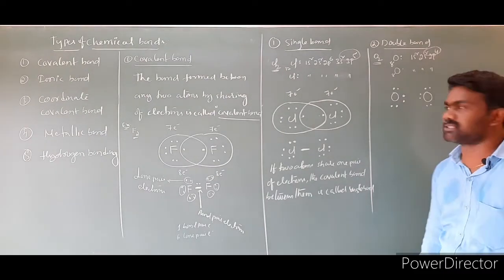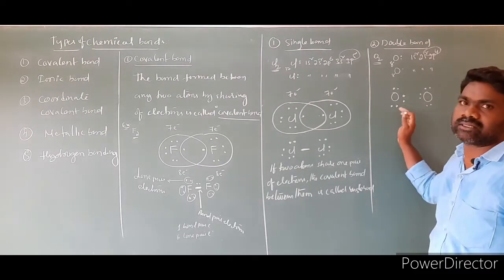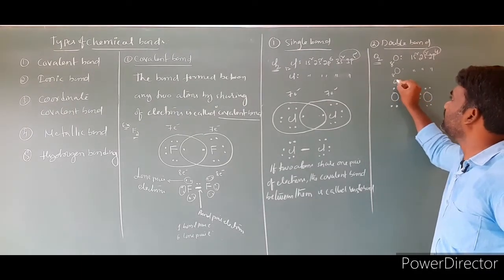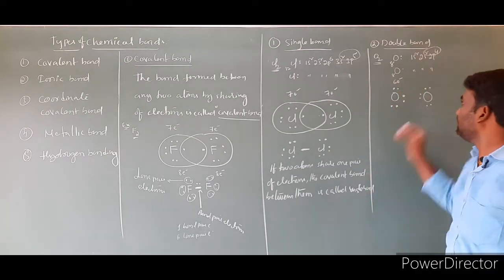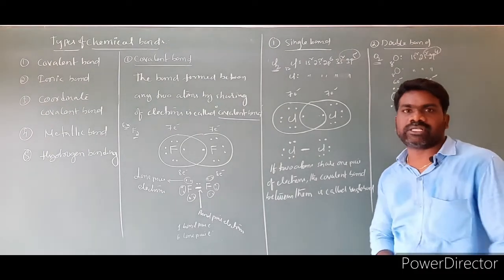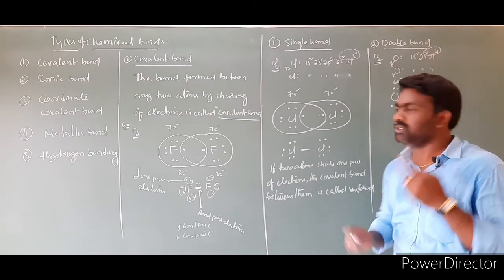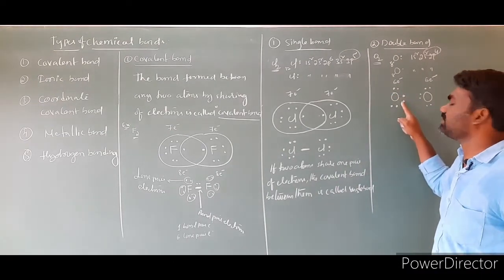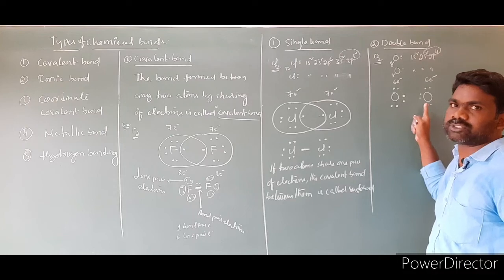Now the question arises: before sharing, how many electrons did they have? So 1, 2, 3, 4, 5, 6. They had 6 electrons. This oxygen also has how many electrons? 6 electrons. How many is the shortage to reach 8? 2. From 6, to reach 8, 2 electrons are required. So this oxygen must contribute 2 electrons, and this oxygen must contribute 2 electrons.